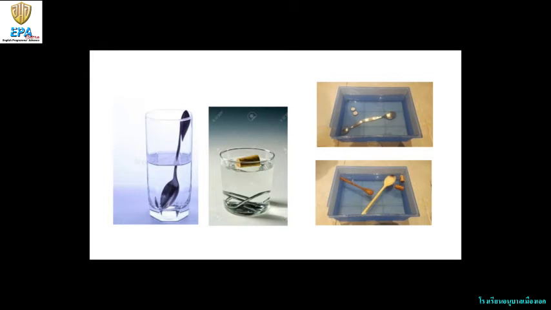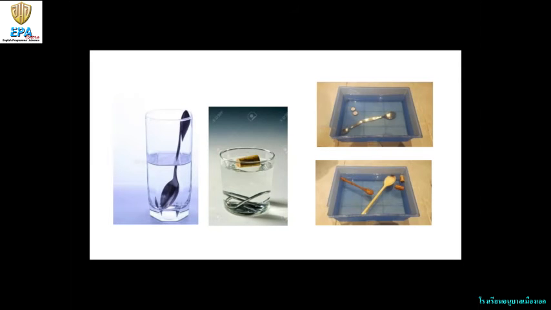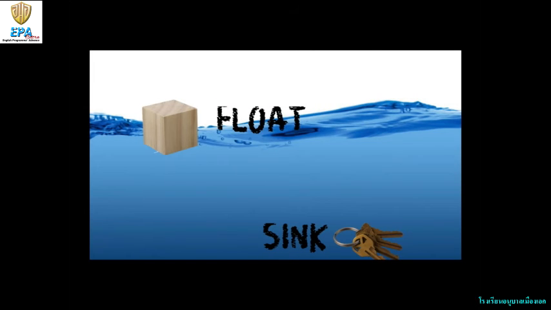Now, these are examples of metal and wood. Let's compare. Do you see the spoon? It touches the bottom of the glass. It means it's sinking. Sink. Wood stays at the top. It means it is floating. Sink, float. Float, sink. Float, sink.